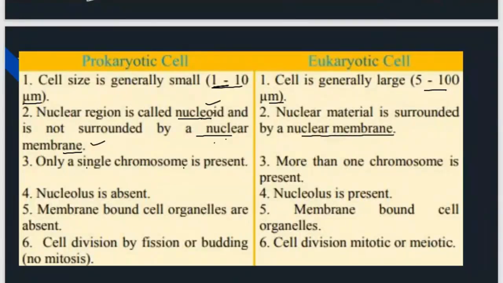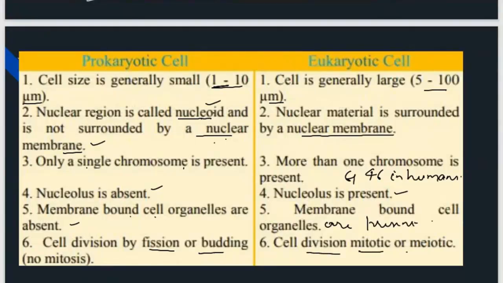Here only a single chromosome is present. Here, more than one chromosome is present, for example, 46 in human. Nucleolus is absent. Nucleolus is present. Membrane-bound cell organelles are absent. Membrane-bound cell organelles are present. Cell division by fission or budding. Cell division by mitotic or meiotic division.